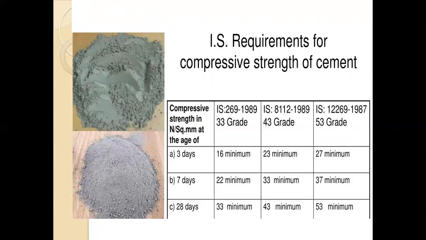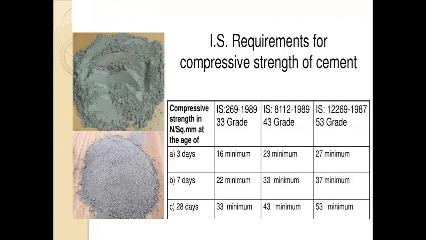First given is the compressive strength in Newton per mm square, and the curing period, or the age of the curing of the concrete or cement block, is mentioned, that is 3 days, 7 days and 28 days.